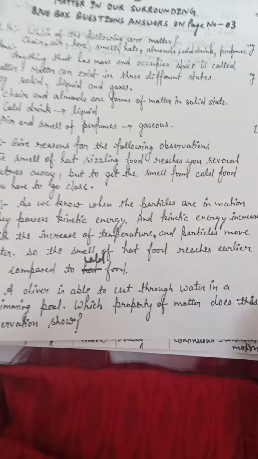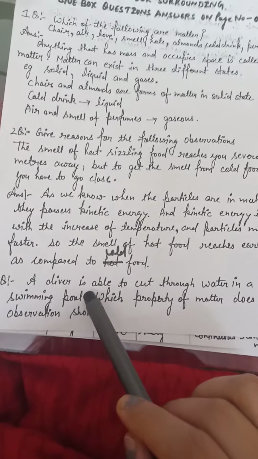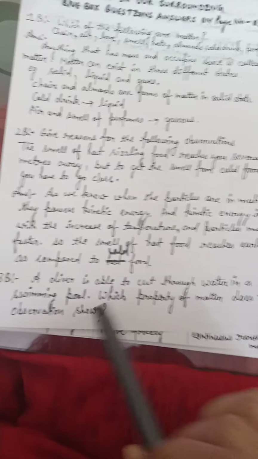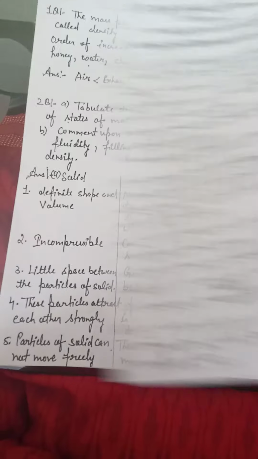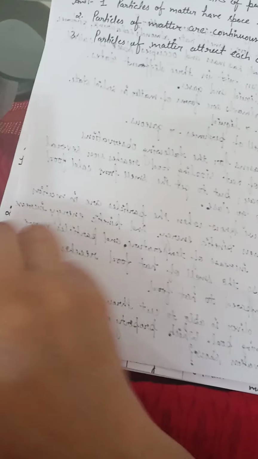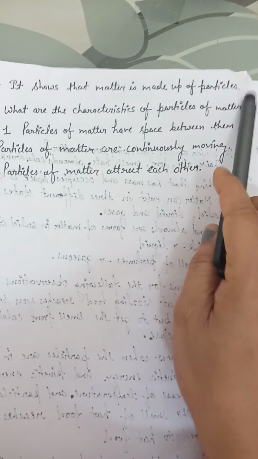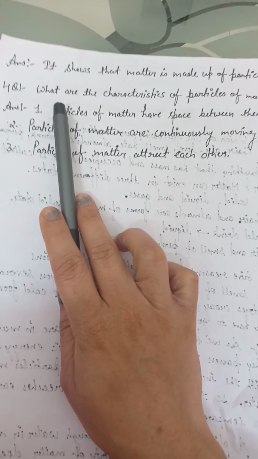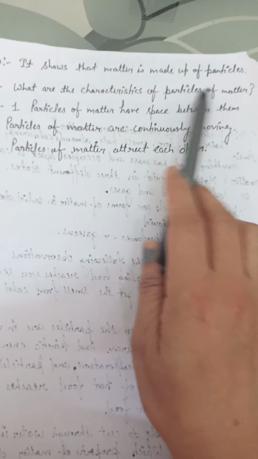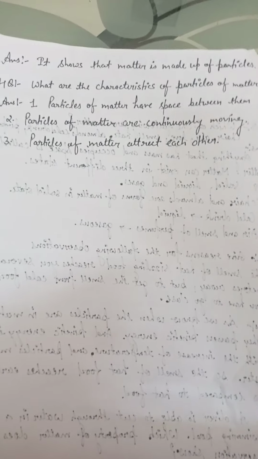Now the next question is: a diver is able to cut through water in a swimming pool. Which property of matter does this observation show? This observation shows that matter is made up of particles. That is the answer. Now the last question on page number 3 is: what are the different characteristics of particles of matter?